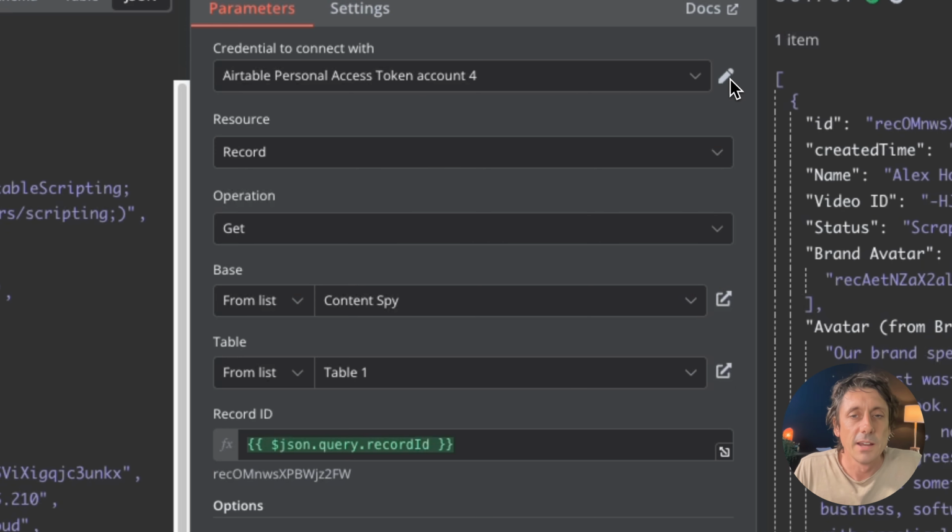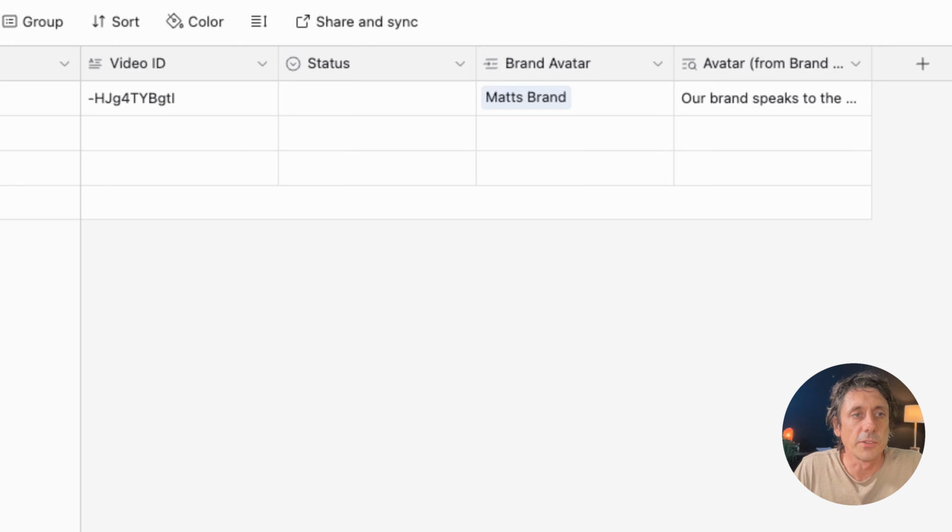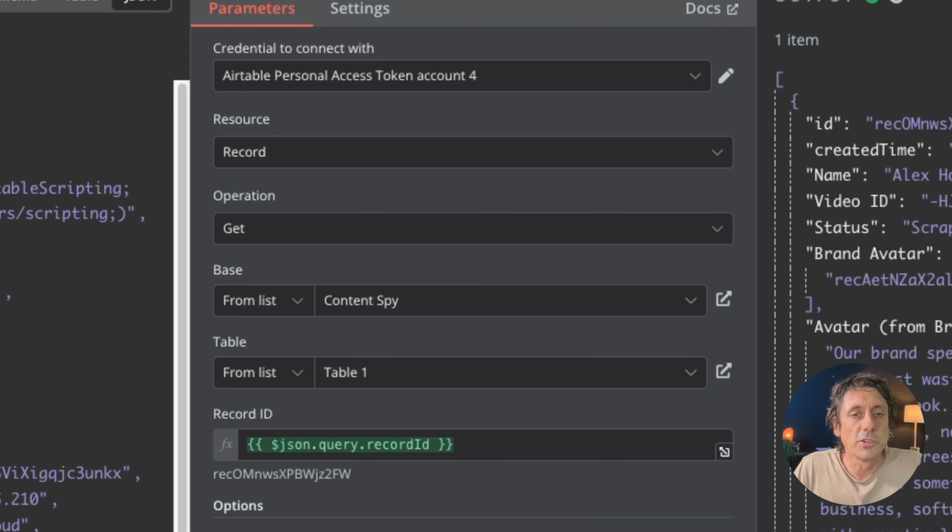Once you've done that and you've made a connection between the two services, then when you come back in here, from the drop-down menu you can choose what you named it in here. And then you want to leave everything else the same, but in the base, this is where you choose the name that you named your overall table. So just to remind you, if we head back, I called it Content Spy. When you've built that bridge between the two, you'll see the name show up because it's pulling the data through. And then the table name is just table 1.